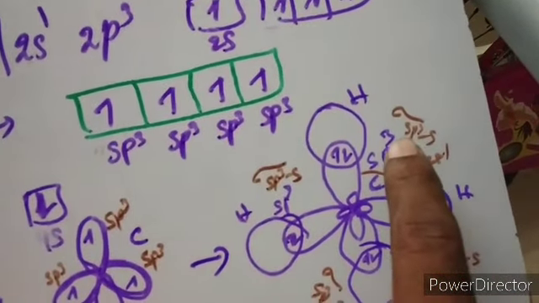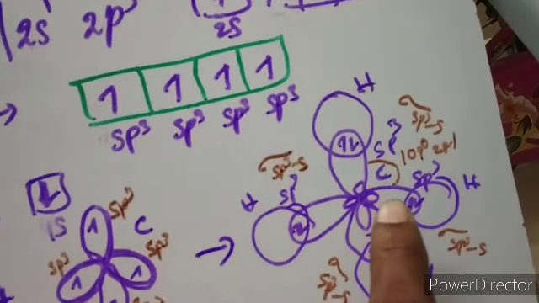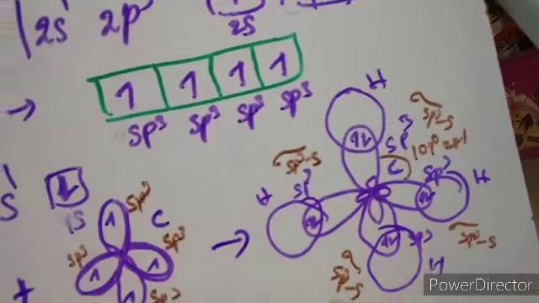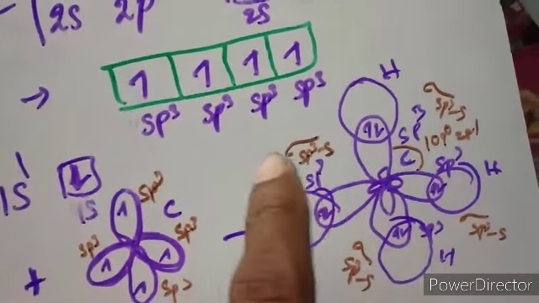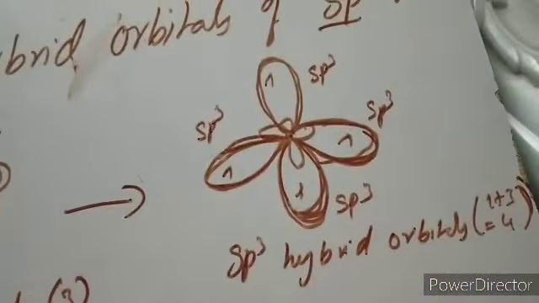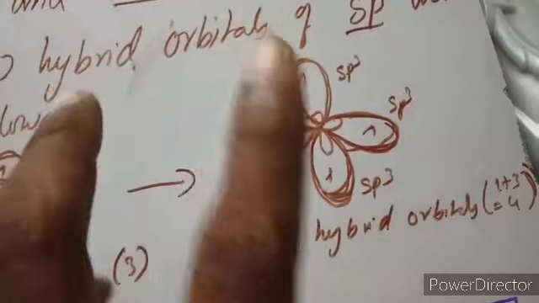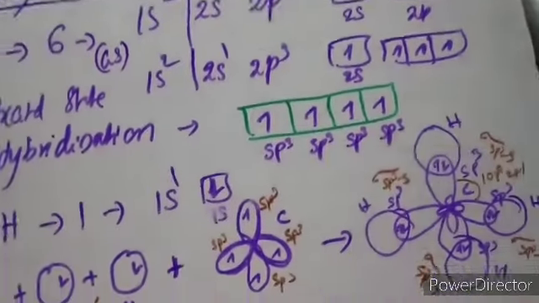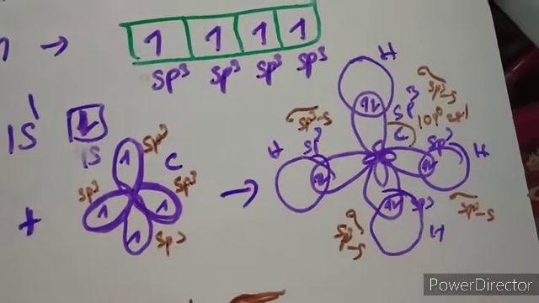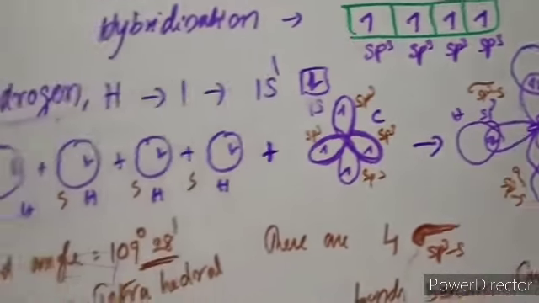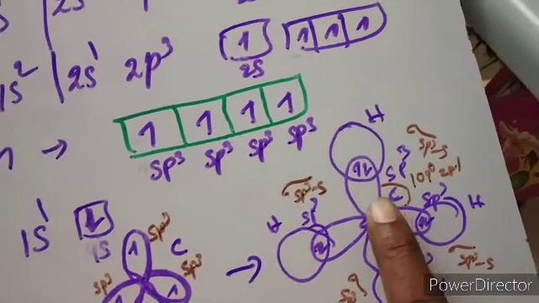So sigma sp3s, and this is also a sigma sp3s bond, sp3s, sp3s. There are no x, y, z labels for sp3, because all these sp3 orbitals are degenerate. So don't write x, y, z for sp3. So 4 sigma bonds of sp3s are formed.